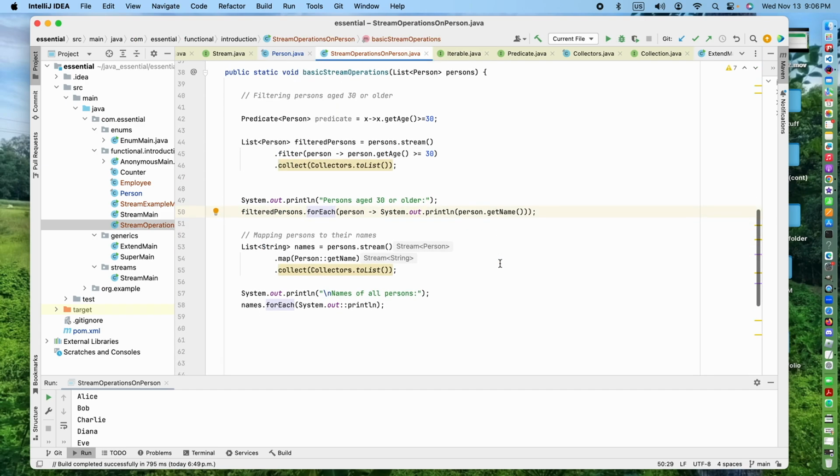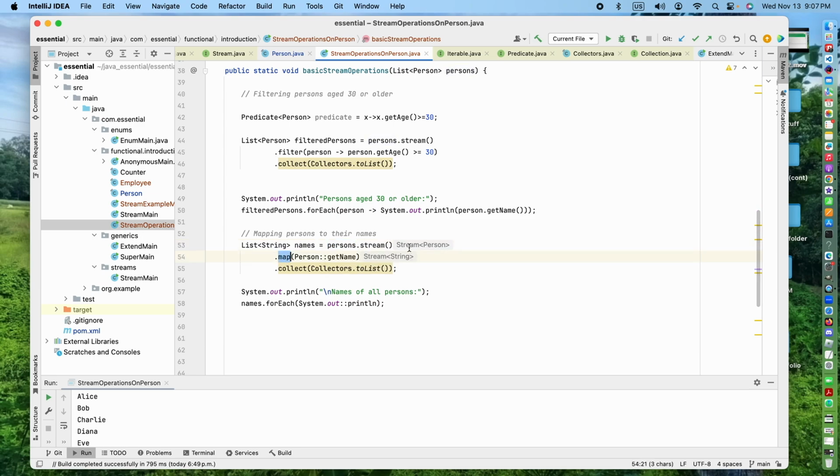Okay, similar things, this is another example which is very similar. Say names, and then you do persons.stream, it means turn into a stream. And before it was filter, now it's another operation called map. Map takes a function, and this is a new thing called method reference. It means that we are calling that method directly.